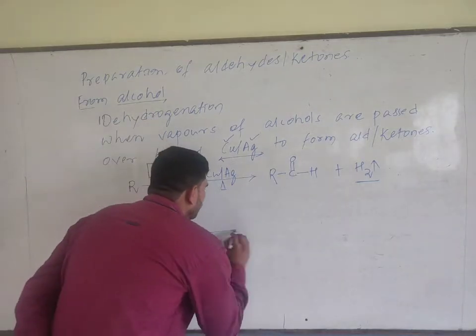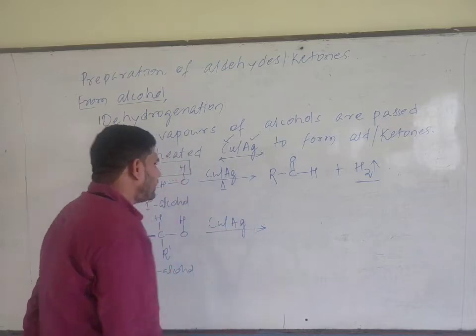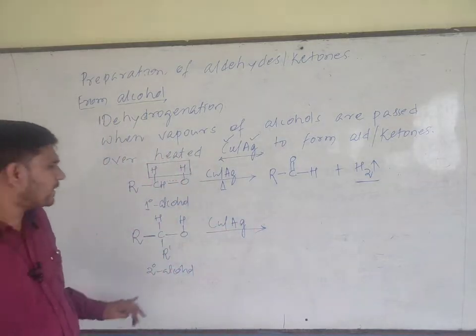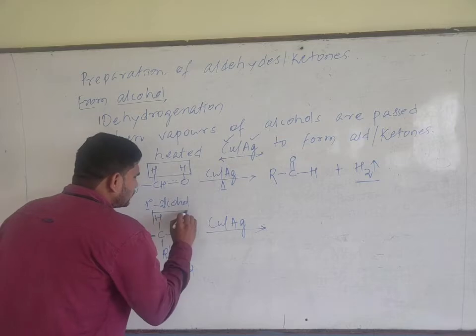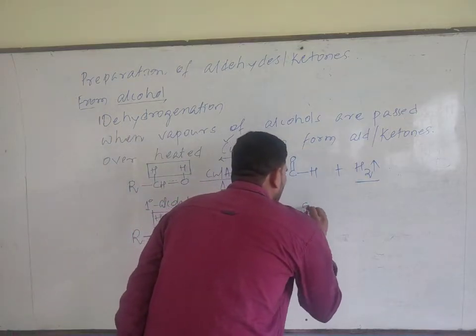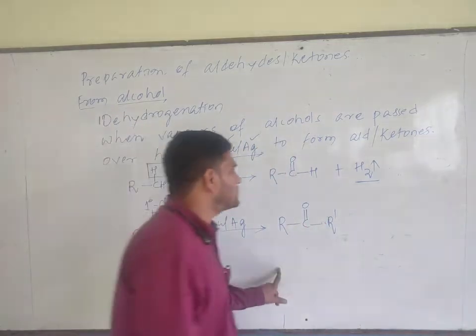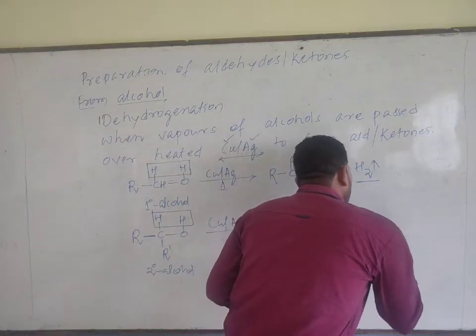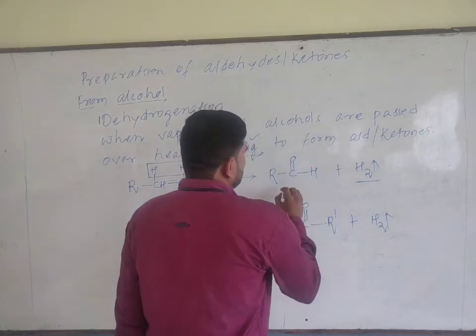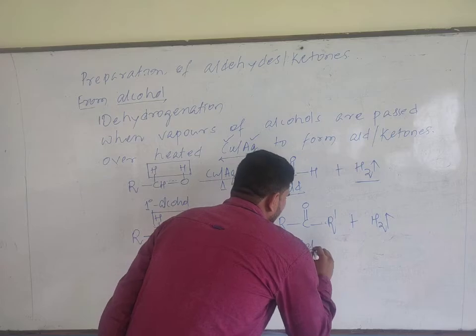Over here also, when secondary alcohol is passed over heated copper, there is a removal of hydrogen molecule. It forms RC double bond O R prime. This forms a ketone, plus there is a removal of hydrogen. Over here there is a formation of aldehyde as a molecule. Over here there is a formation of ketone as a molecule.